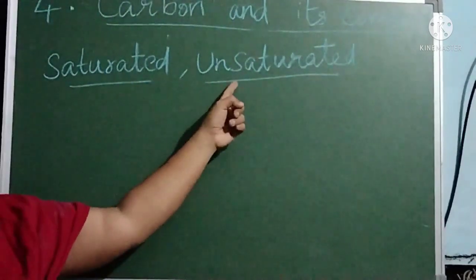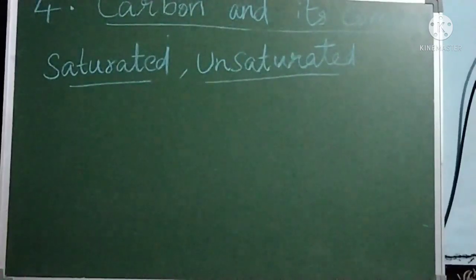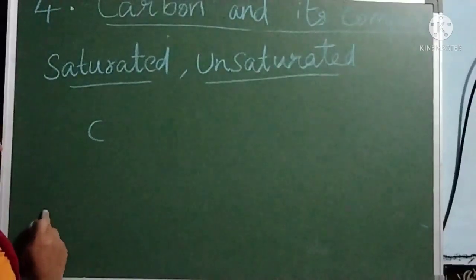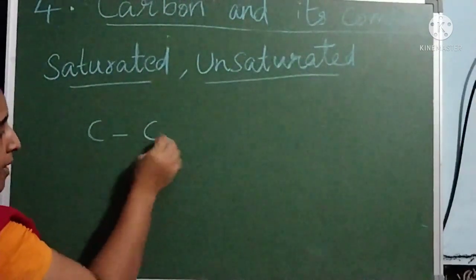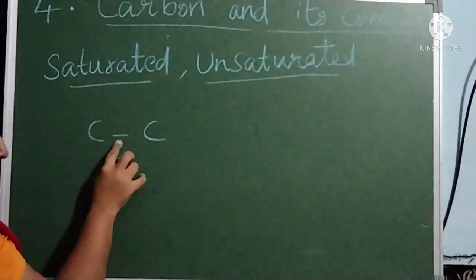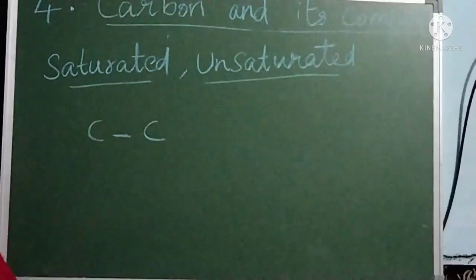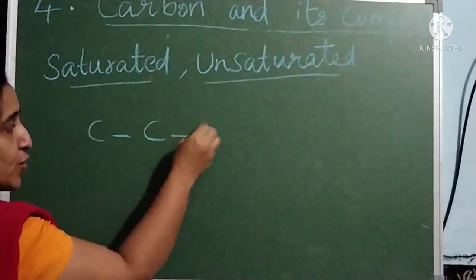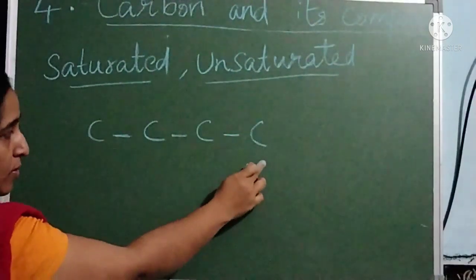Saturated and unsaturated. What is the meaning of saturated? Saturated compounds: suppose carbon forms compounds with another carbon atom by a single bond. If a single bond is present there, then it is called a saturated compound.